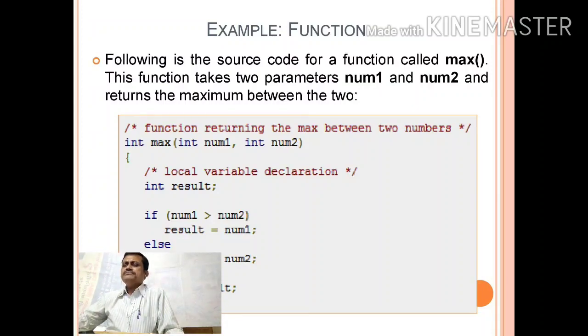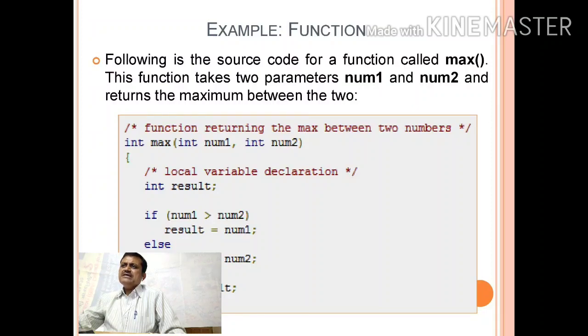Now in the above example, you can see I have given you a function returning the max of two numbers, finding the maximum number amongst two given numbers. Here the function name is max, and the parameters are integer num1, integer num2. The local variable is integer result.